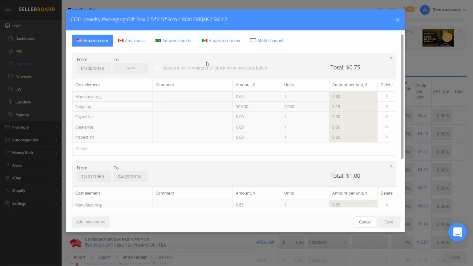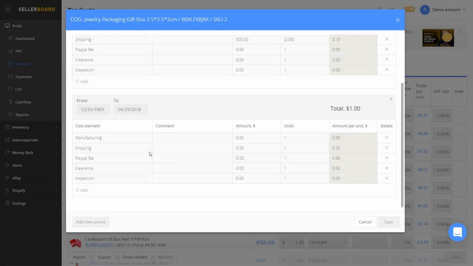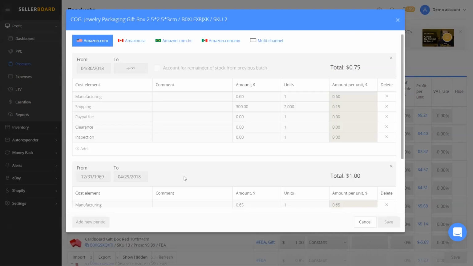So you have the possibility to enter the price with all its elements and components for a period, and then for the second period with a different price. So what does Sellerboard do? Basically, it first of all calculates the average cost of goods price and uses it for calculations of profit. But besides that, you also have the possibility to account for the remainder of the stock from the previous batch. So if you have, for example, a remainder of the stock with a different price, you can always enter how much stock you have from the previous batch, and that would also be taken into calculations.